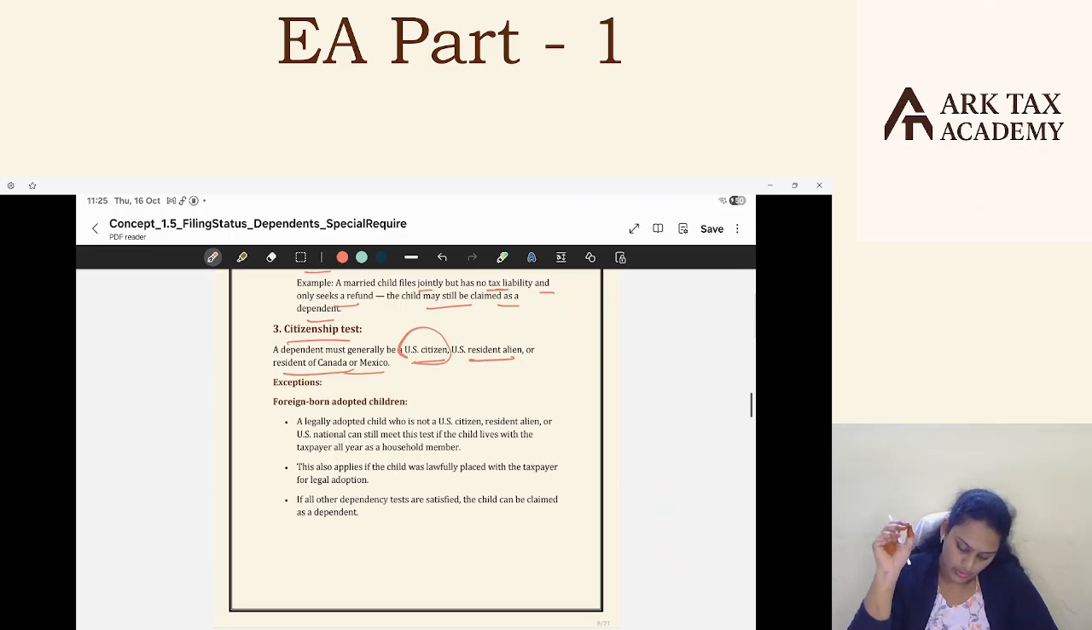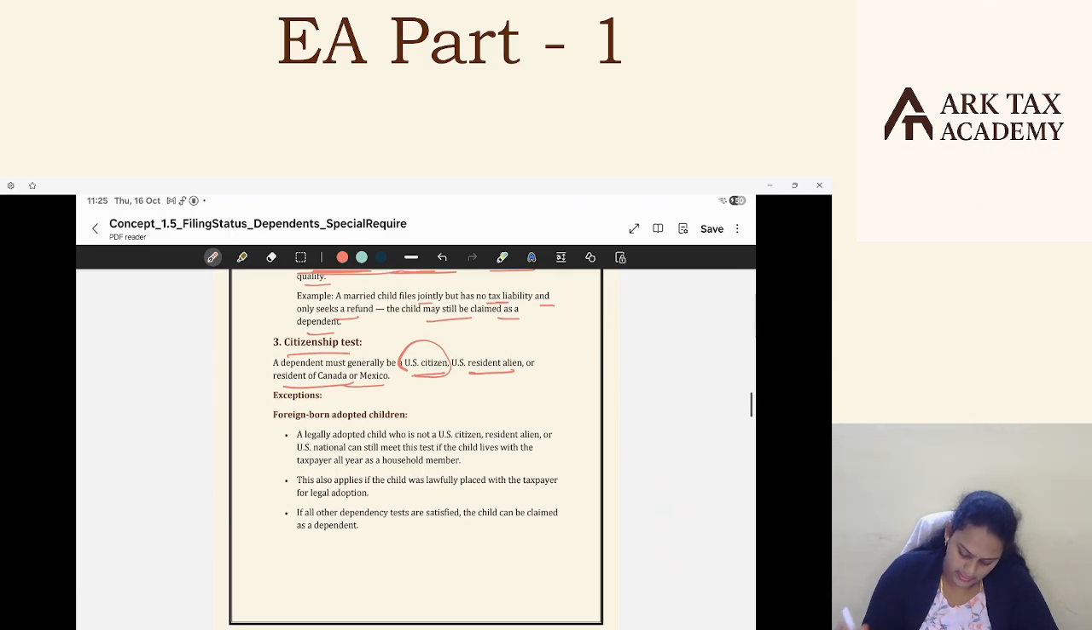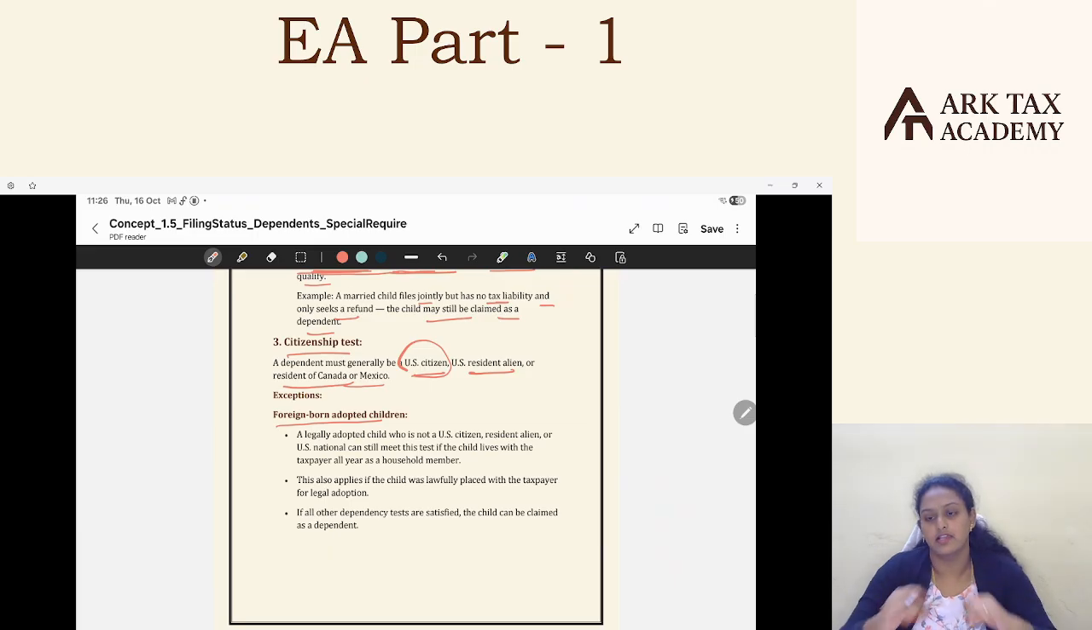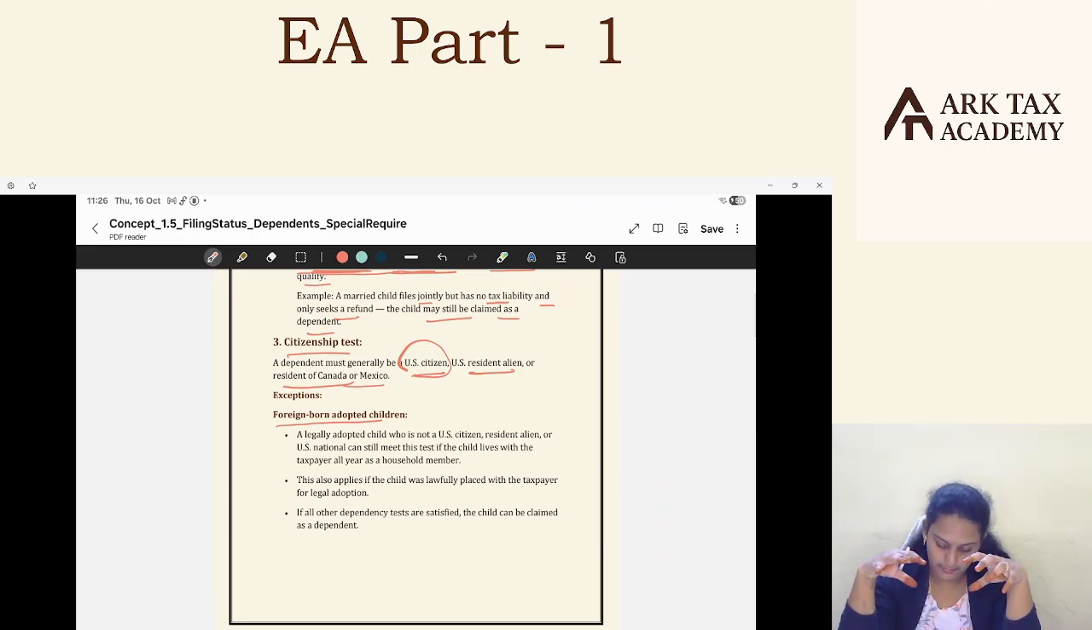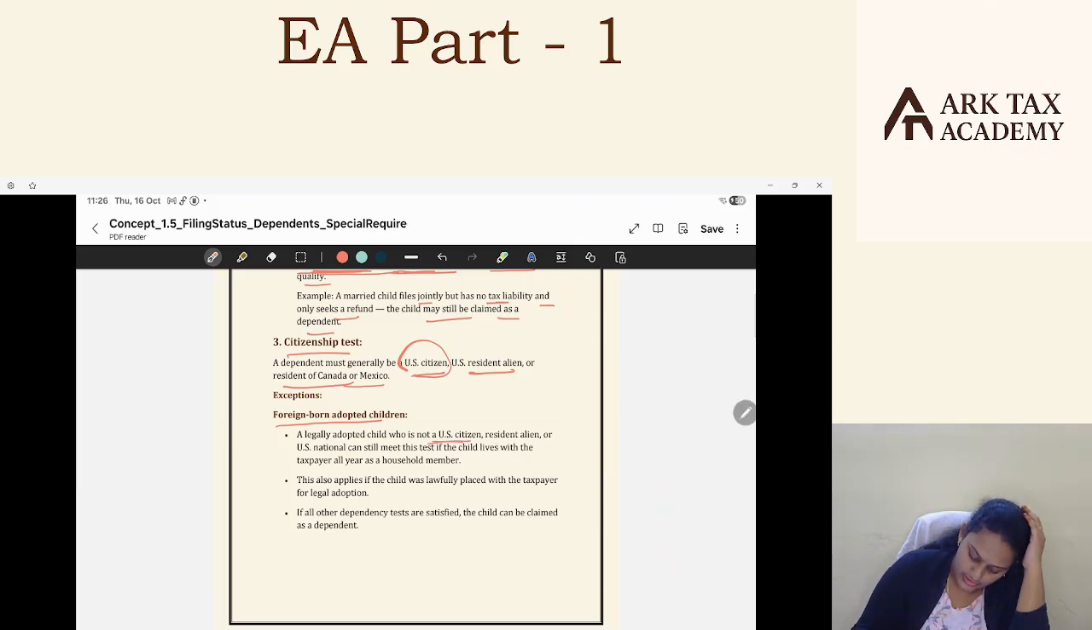There is one small exception for this citizenship test, that is foreign born adopted children. Say a child is born in a foreign country and a US person wants to adopt such a foreign child. Then a legally adopted child who is not a US citizen, resident or US national can still meet this test if the child lives with the taxpayer all year as a household member.